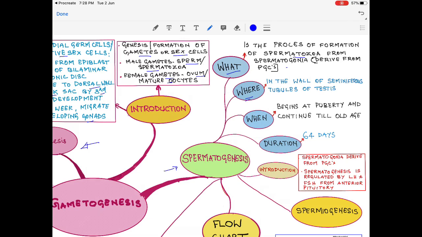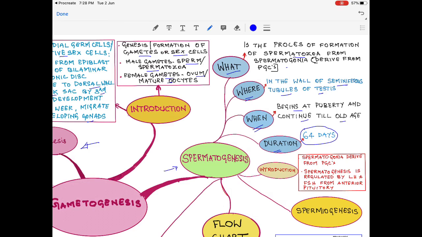It is happening in the wall of seminiferous tubules of the testis. It begins at puberty and continues till old age. What is the duration? It takes about 64 days for spermatogonia to be converted to spermatozoa.